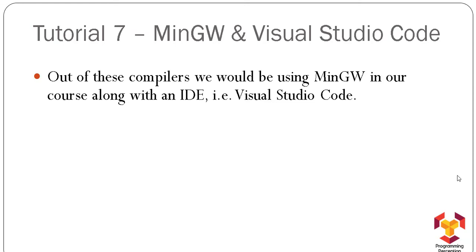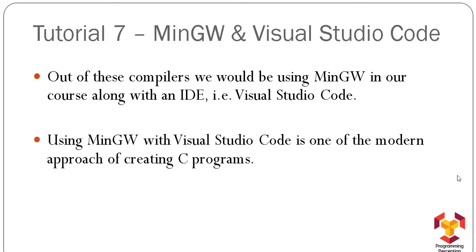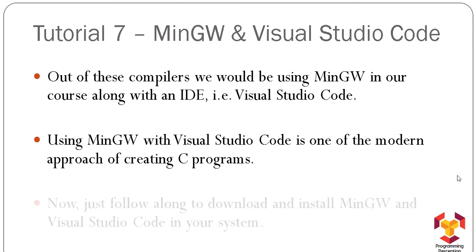There are plenty of IDEs available out there, especially for the C compiler, but I am working on Visual Studio Code, one of the general IDEs that can be used for most languages. Now using MinGW with Visual Studio Code is one of the modern approaches of creating C programs. Earlier we were creating programs basically on older compilers like Turbo C++, Borland C, etc. But now in the modern approach we take help of MinGW with Visual Studio Code.